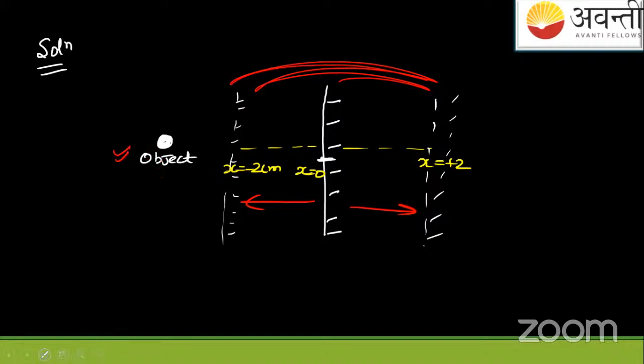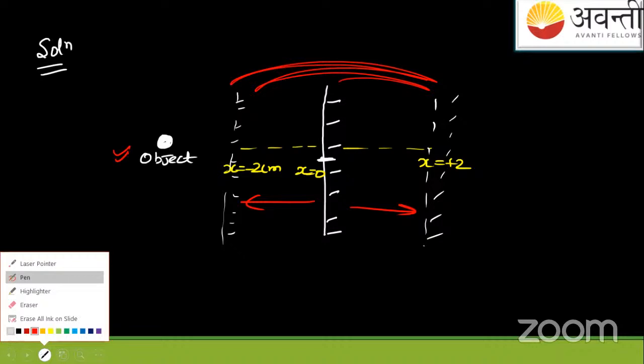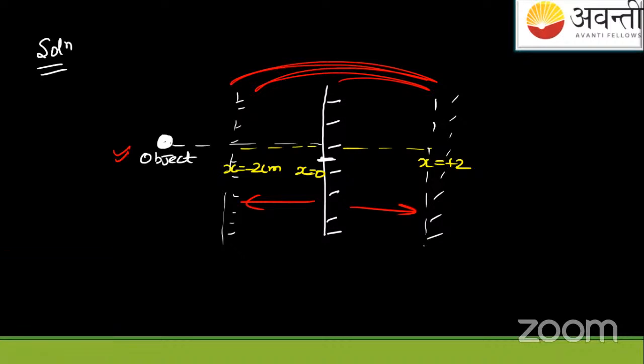If I draw its initial image, it will be somewhat like this, but when this mirror is moving, what is going to happen?